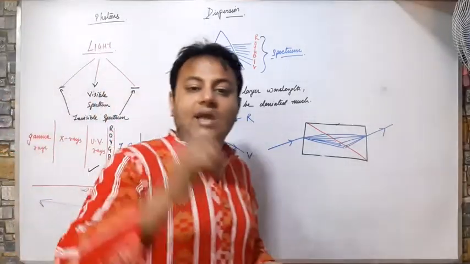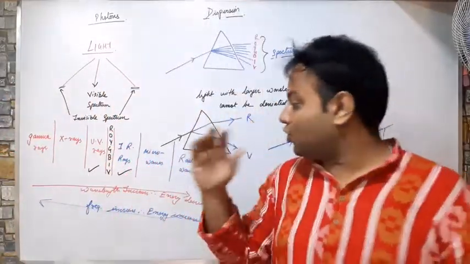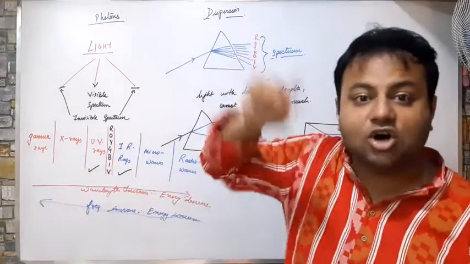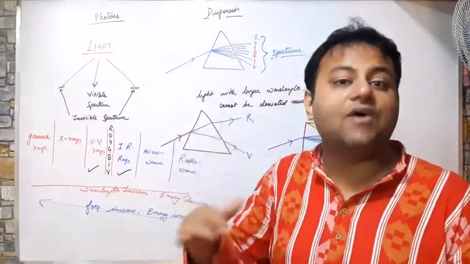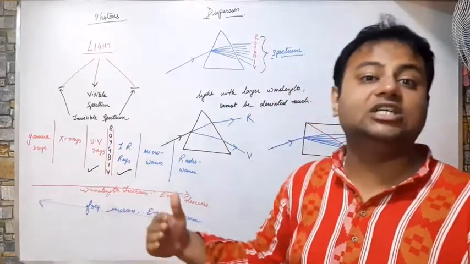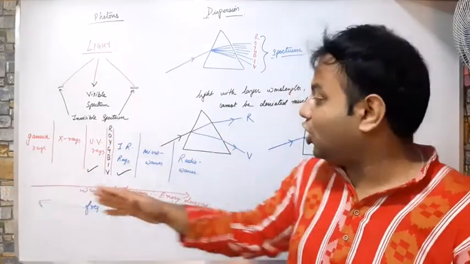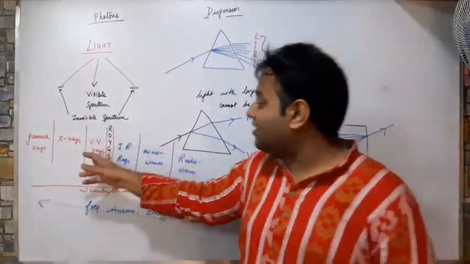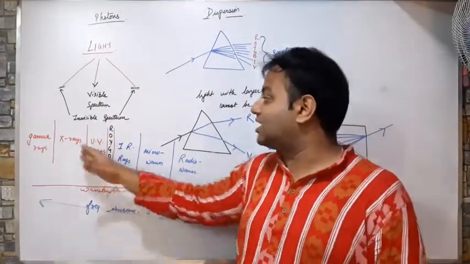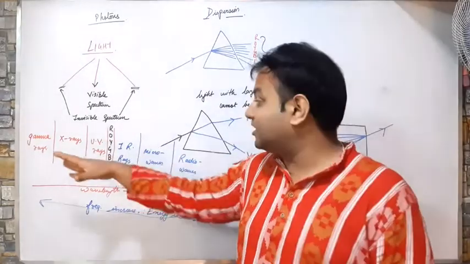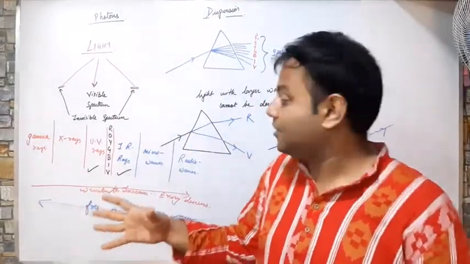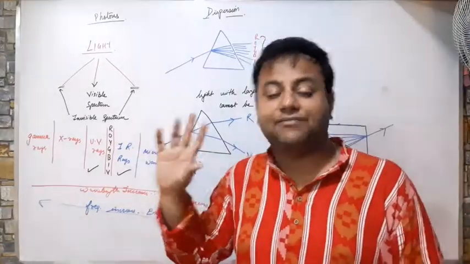Frequency means the number of vibrations per second. So when I move from the radio waves to the gamma waves, my frequency or the vibrations increase. As the vibrations increase, my energy also increases. So as I move on this side, the energy increases. These ultraviolet rays have a high amount of energy. Gamma rays possess more energy, but this energy is not controllable. They are very high radiation. So ultraviolet rays have sufficient energy.